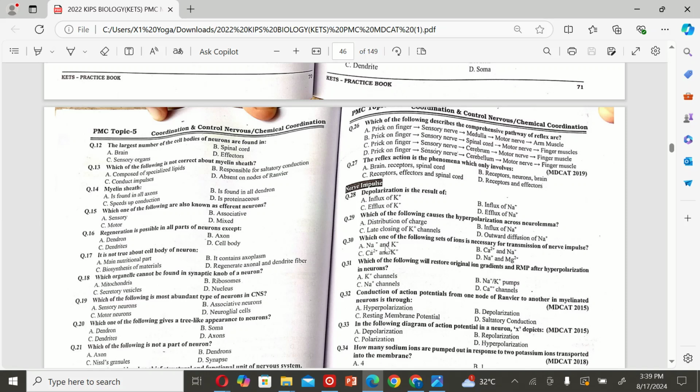The next MCQ is which one of the following sets of ions is necessary for transmission of nerve impulses? A. Na plus and K plus, B. Ca2 plus and Na plus, C. Ca2 plus and K plus, and D. Na plus and Mg2 plus. So the correct option is A.